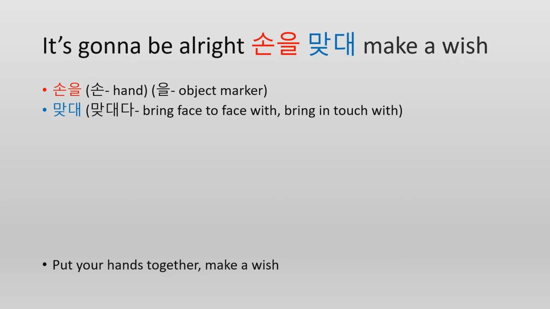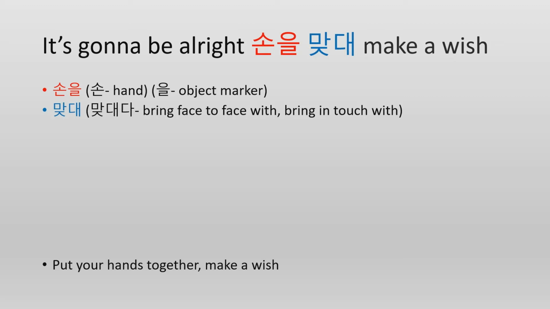And the last word we have is 맞대, which comes from 맞대다, which means to bring together, to touch or bring face to face with. So 손을 맞대, 손을 맞대다 just means, make your hands touch. Put your hands together. And 맞대 is the informal present tense version of 맞대다.